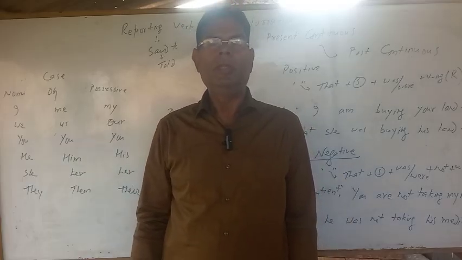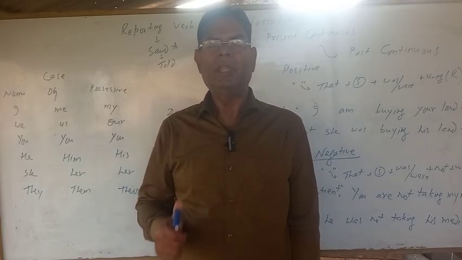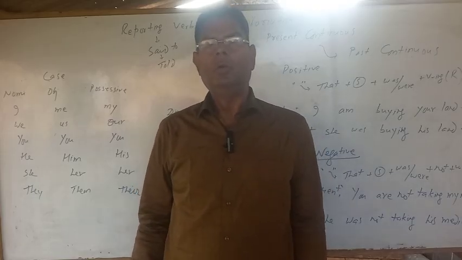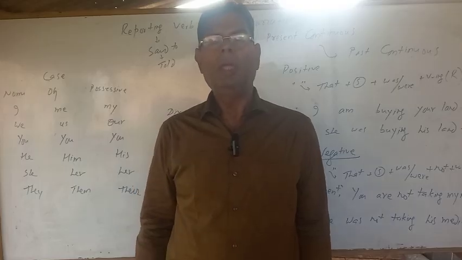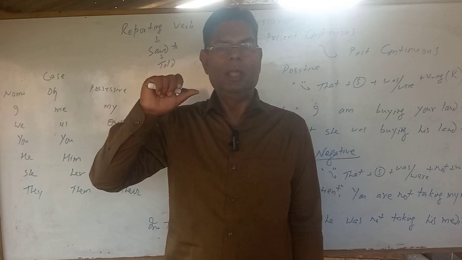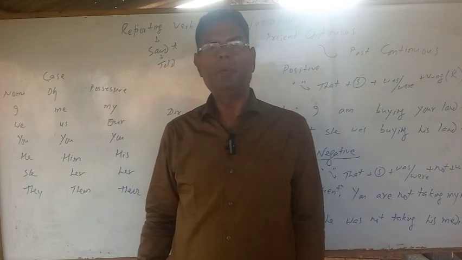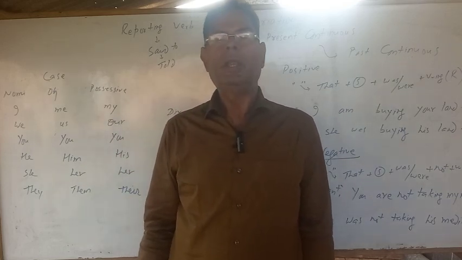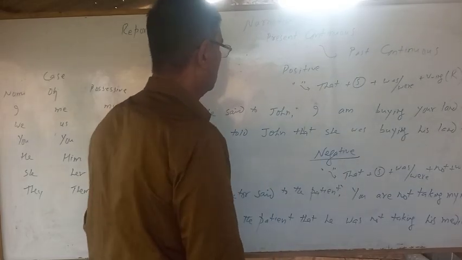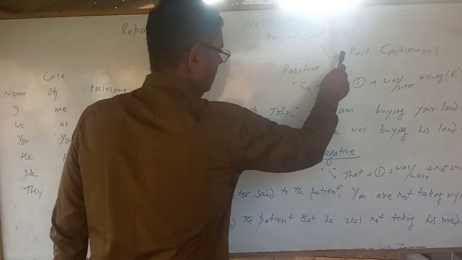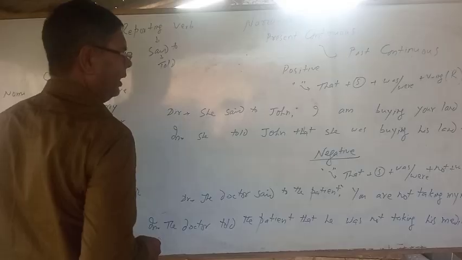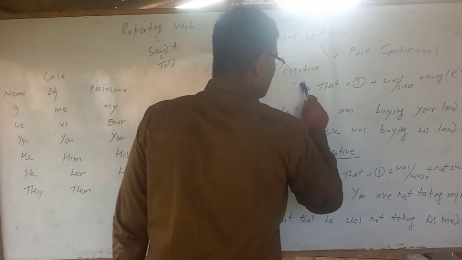You should also keep in mind the cases: nominative case, objective case, and possessive case. It is used everywhere whenever you apply the rules of sun rule. Yesterday I taught you sun rules. It is easy if you understand it, but if you don't understand, it will create problems, because everywhere in narration you have to apply the rules of sun.